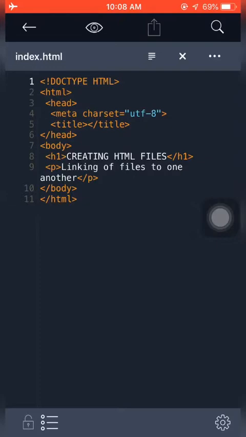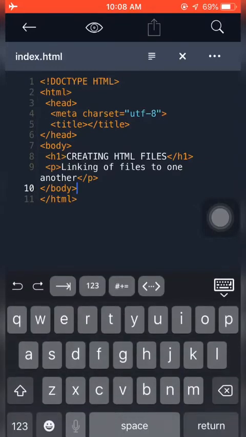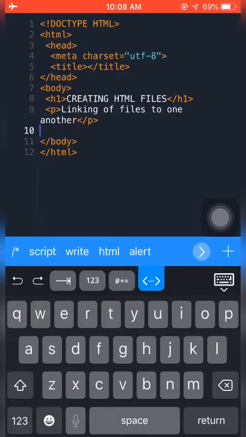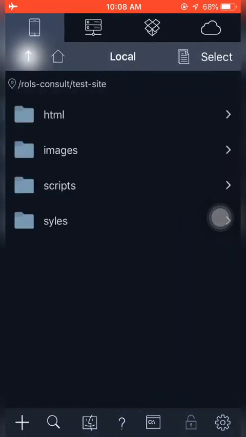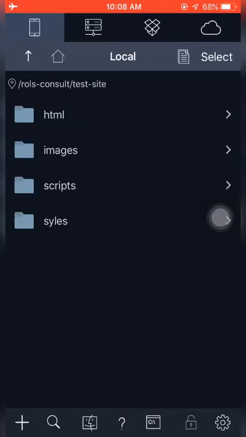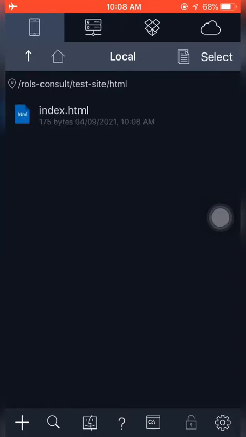We want to link images. We want to add images to this. Then also, let's see if we can add an image over here. So by doing so, I go here. Please, whenever you are inside, let me take time and explain this because it is important. See something, I have Rose Consort. I go inside, I have test site. I go inside, I have HTML, I have images, I have script, I have styles. I go inside HTML, I have index.html.